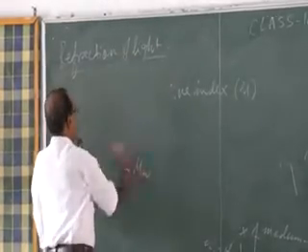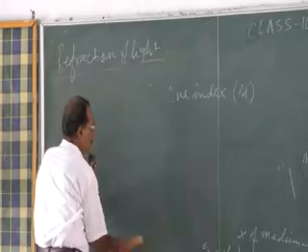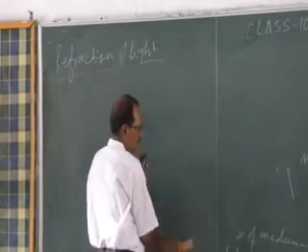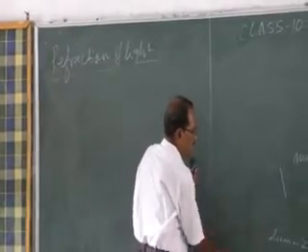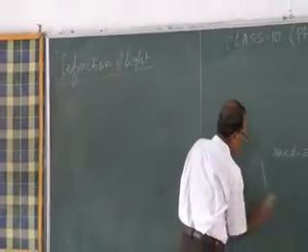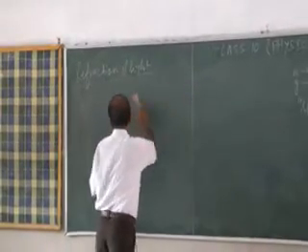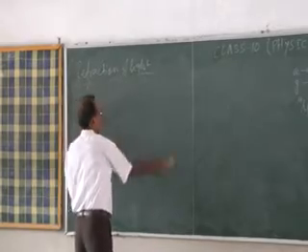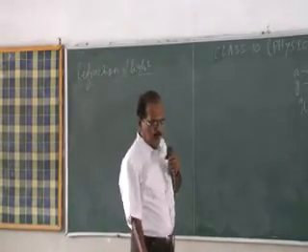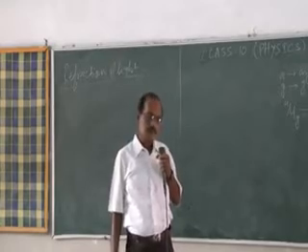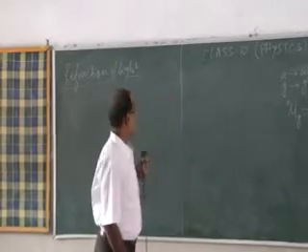Now, as I told, refraction is actually due to the cause of what? Change in the speed of light. Refraction is caused due to change in the speed of light. So therefore, according to the term of speed of light, we will define what? The refractive index.